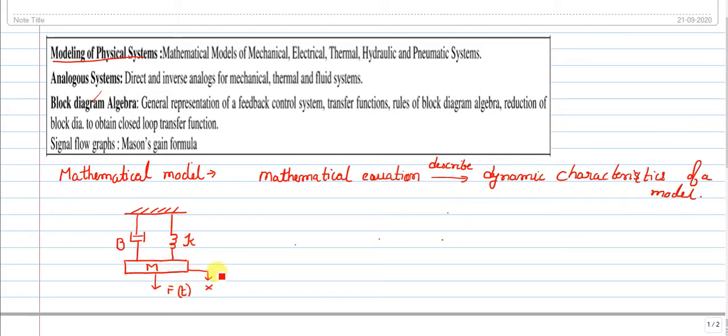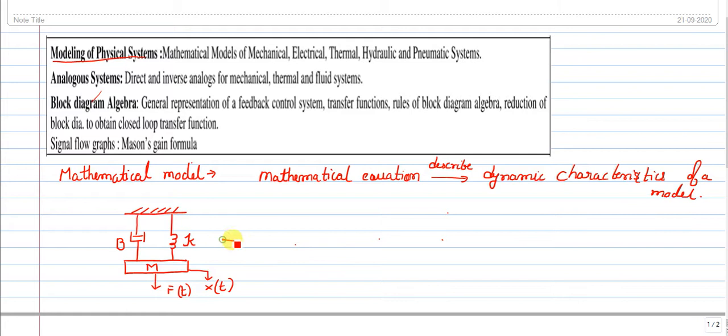The entire system is time invariant. So the force is f of t, and x of t is the displacement when the force is applied. It could be an applied force or the self weight of a mass m.